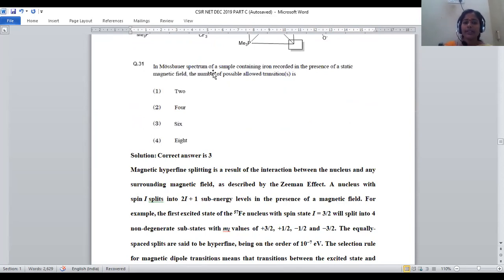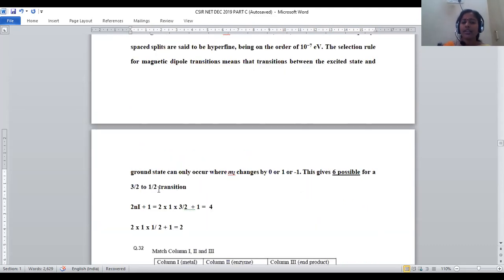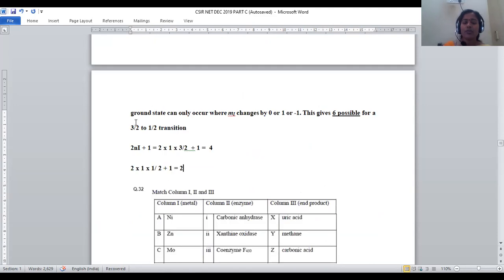Let us go through the explanation of this Mössbauer spectrum once again. When the Mössbauer spectrum of iron is recorded in the presence of a static magnetic field, how many possible transitions are possible? In order to explain this, we have to use the formula 2nI plus 1. The I values for iron are given as 3 by 2 and 1 by 2. When we apply the formula to 3 by 2, it becomes 4 possible transitions.